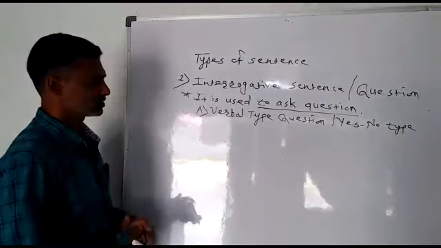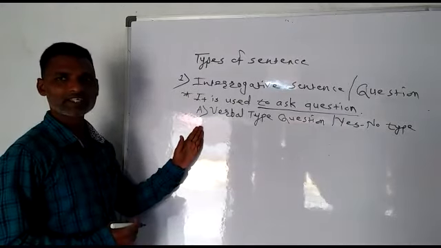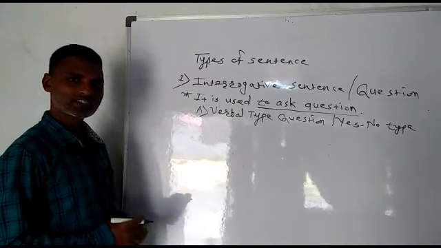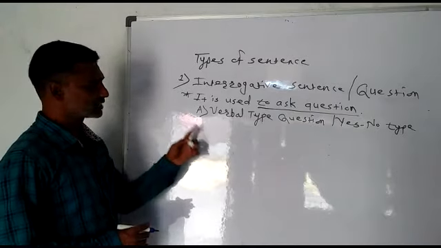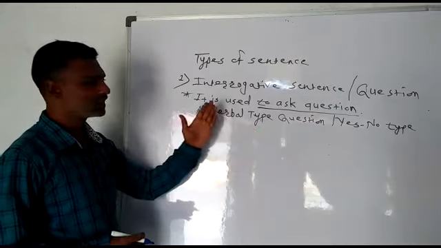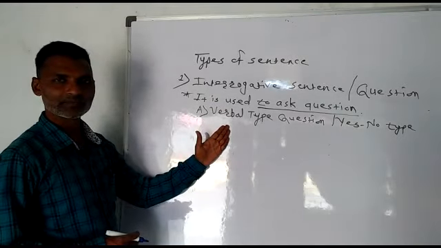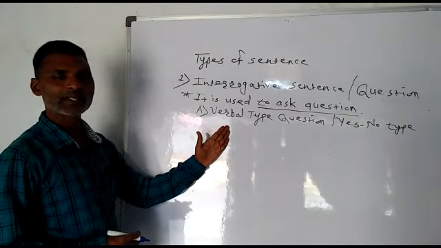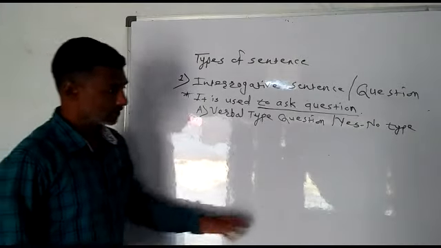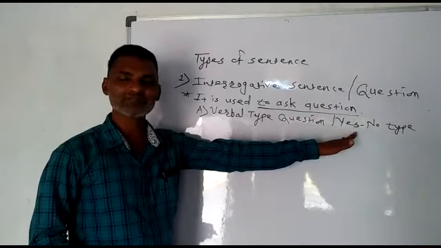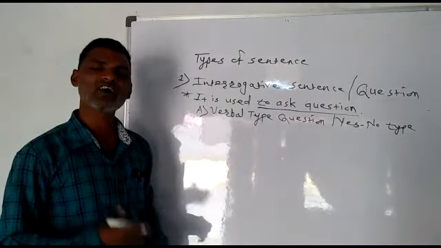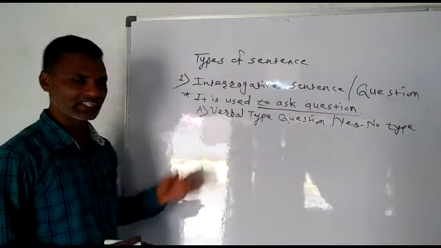Now remember students, you must have seen and heard such types of sentences. As I told you, this is the verbal type question. It begins with a helping verb and of course it ends with a question mark. It is also called yes no type question because the answer to such a question is yes or no. We will see through an example.